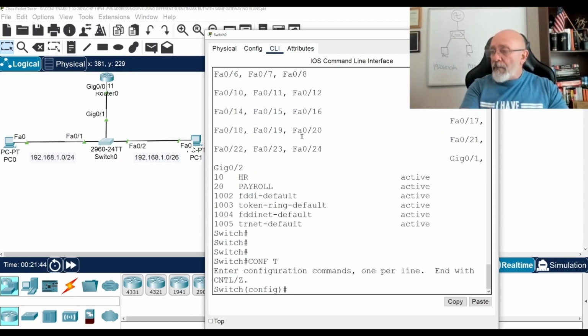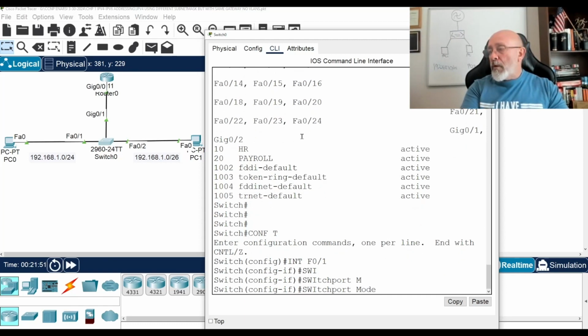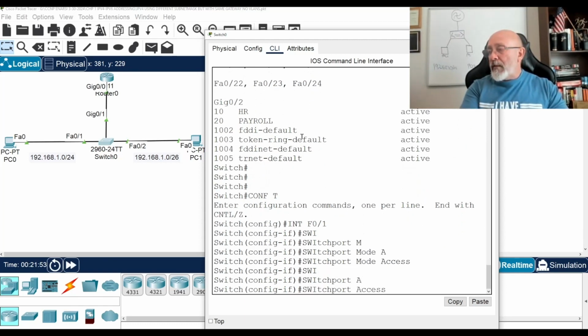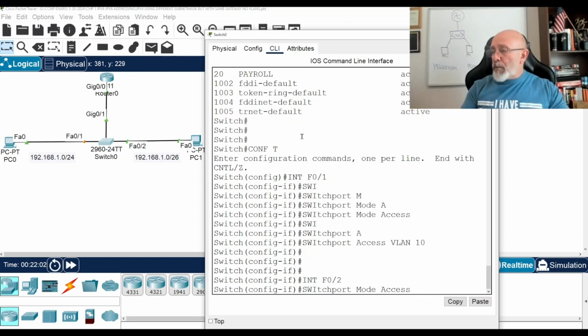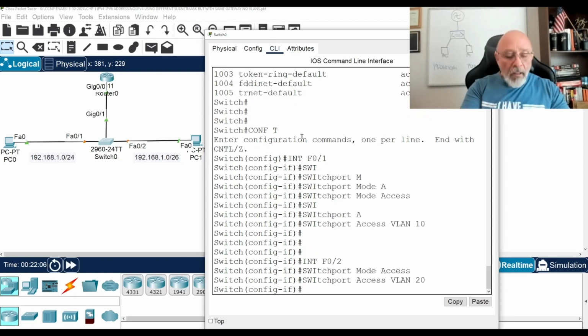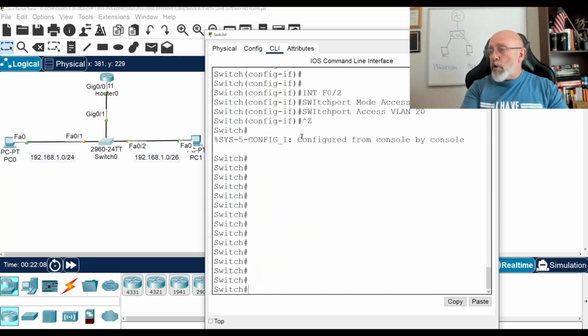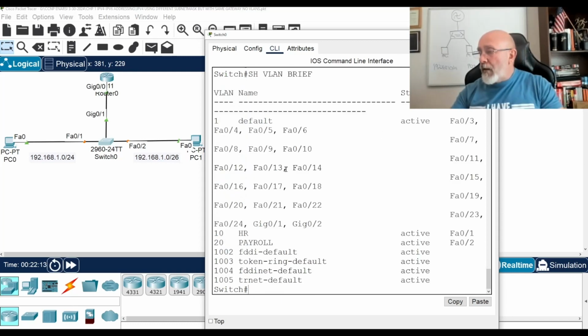All right, config t, int F0/1, switchport mode access, switchport access VLAN 10. Cool. Then we go to int F0/2, switchport mode access, and then switchport access VLAN 20. Lovely. All right, show VLAN brief, and there they are. So now that's there and that's there.